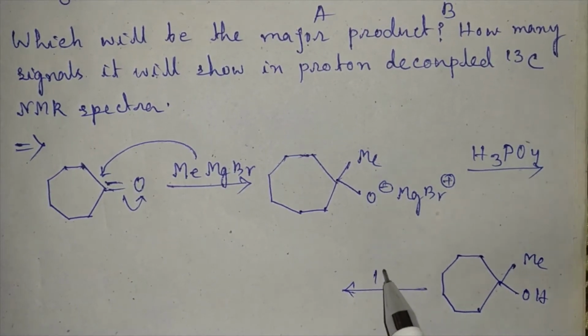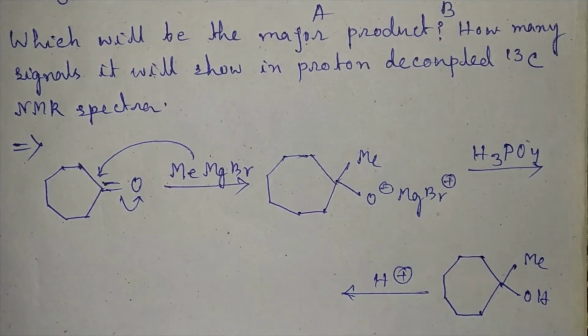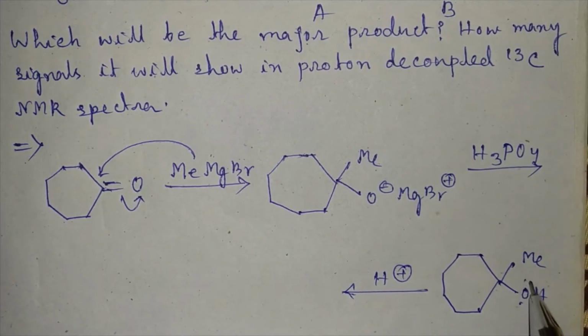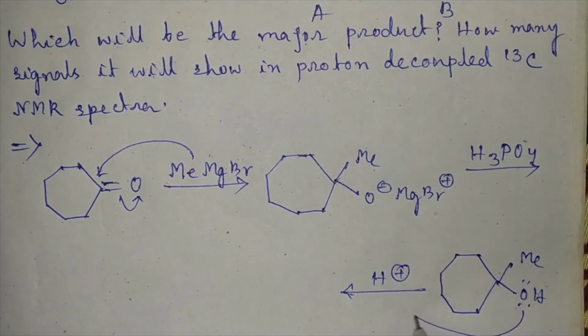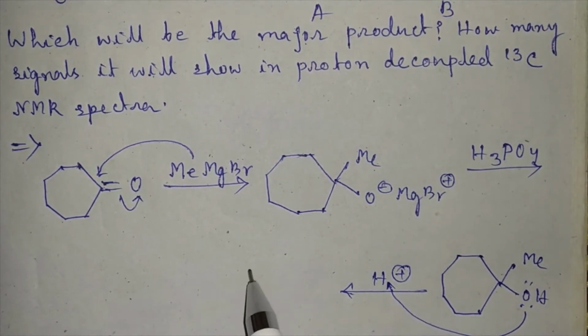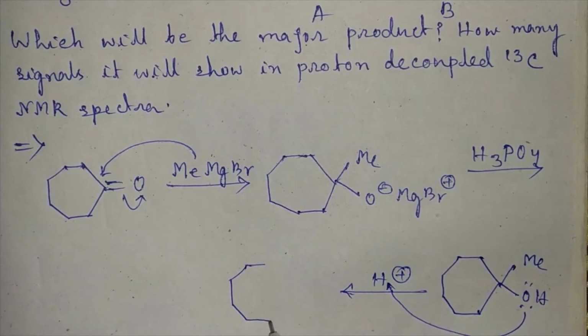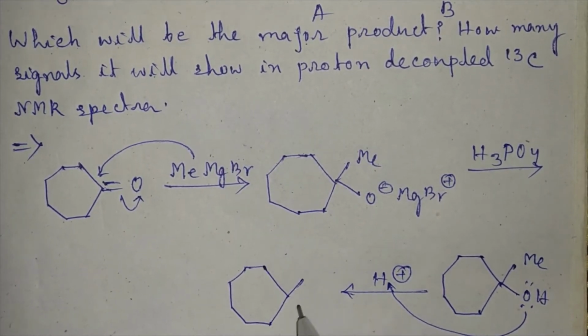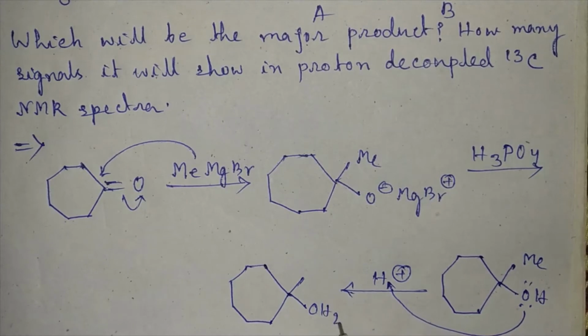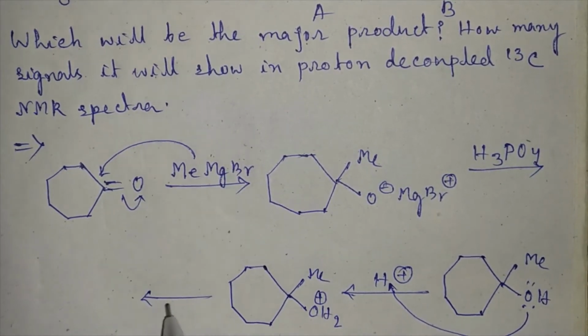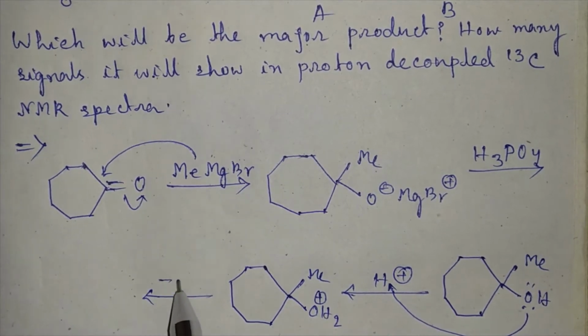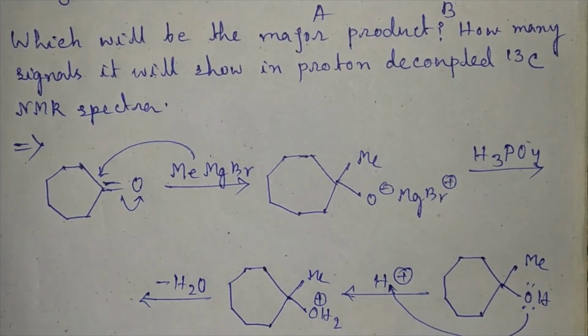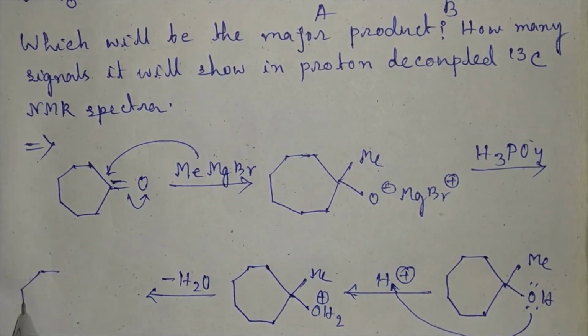It will further take another proton in acid medium and convert to a good leaving group, that is OH2 plus. Then it will depart and produce a 3-degree carbocation.